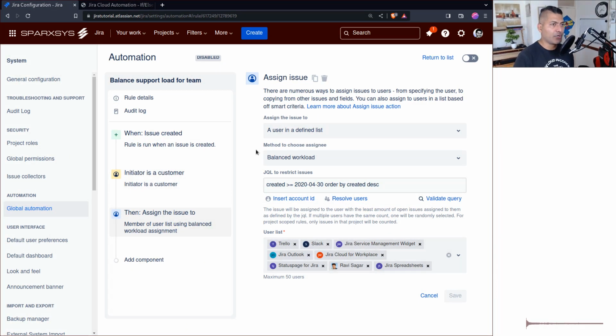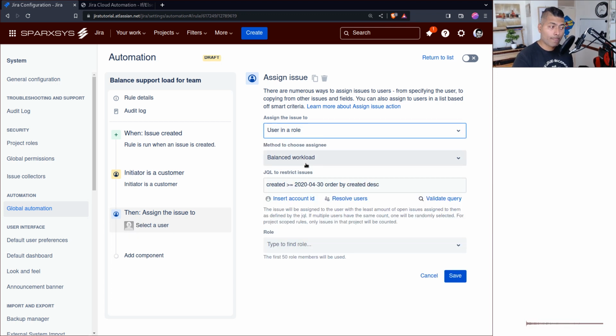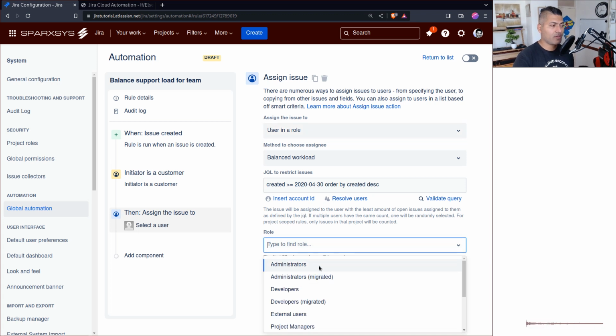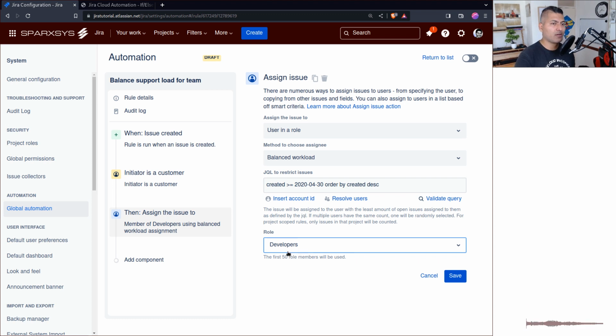So this is one thing that you can do: create one rule per skill, or within the same rule you can have different blocks. If the component is this, then use this part here. Basically, you can assign the issue to a list based on the component in your if and else blocks. It can be a bit challenging, but it will work. Or maybe you can just use something like user in a role. Maybe you already have a role defined. I don't really think you should use roles for skills. I mean, you can, but